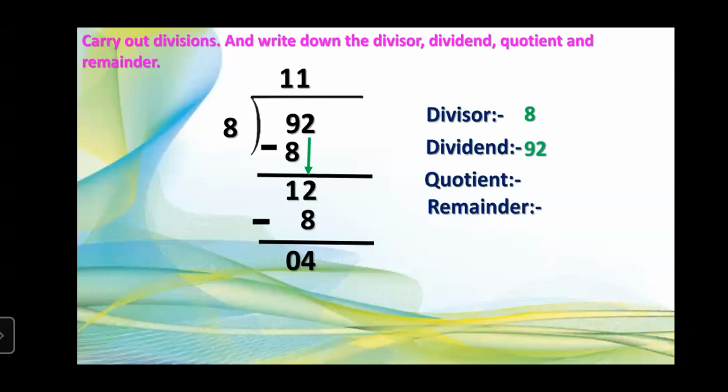Yes. The quotient, 11. Very well. And the remainder? 4. Very good. So in this way we get divisor as 8, dividend 92, quotient 11, and remainder 4.